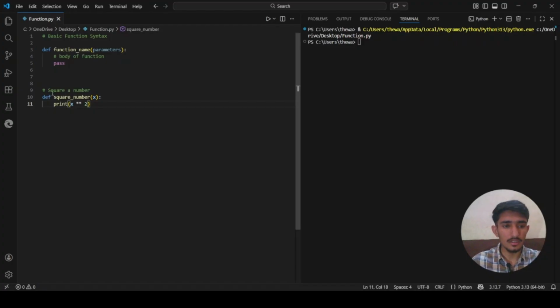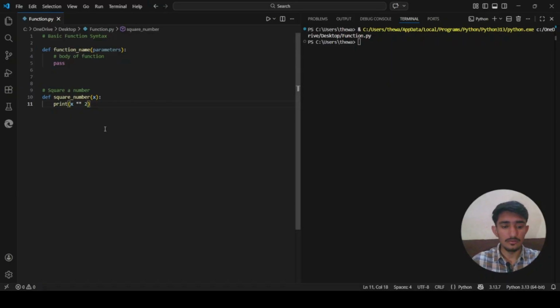Let me just break this down. Def square_number: we define a function called square_number. It takes only one input called x. Now inside the function we write print x raised to the power of 2. In Python, the double asterisk symbol means to the power of. If there is only one asterisk, that means we are multiplying whatever the x value is by 2. If there are double asterisk symbols, then in Python that means power of.